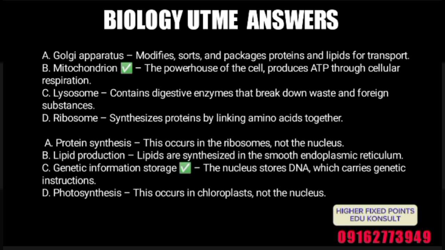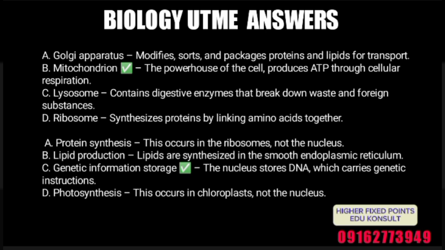Now B, mitochondrion, the powerhouse of the cell. I said something pertaining to this the other time. It produces ATP. What is the full meaning of ATP? Adenosine triphosphate. And this is through cellular respiration. And I believe you know the meaning of respiration is the exchange of gas with the environment. Is that clear? So that is it. And we have ribosomes. They synthesize protein by linking amino acids together. So that is for number one.